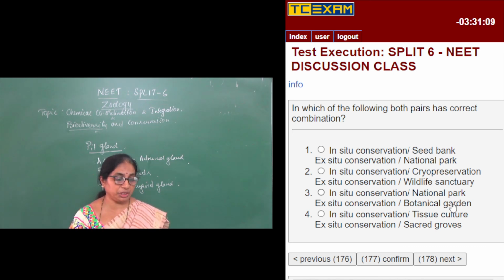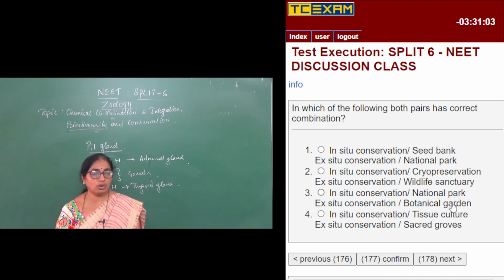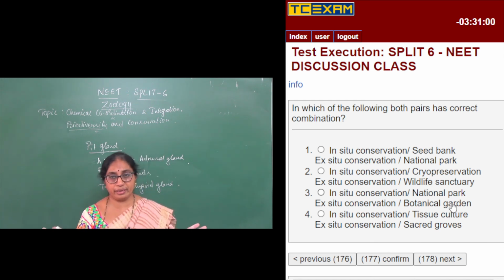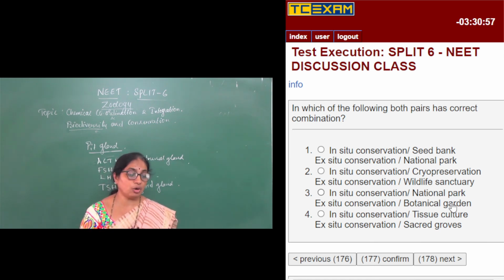In situ conservation is something wherein the organisms are protected in their natural habitat itself. That is, the flora and fauna are protected or conserved in the place where they are present. If you want to conserve or protect a tiger, the whole of the forest is protected. That is what is called in situ conservation. So, conservation in the natural habitat. For that, seed bank cannot be an example, but it can be national park. So the match is incorrect.